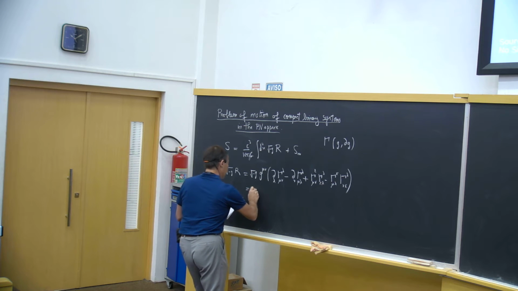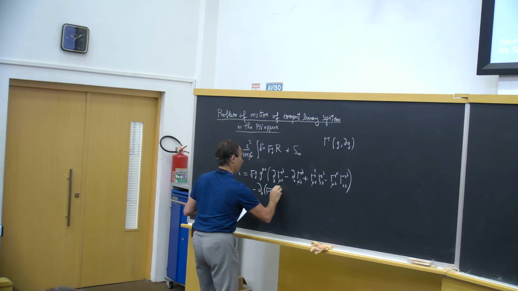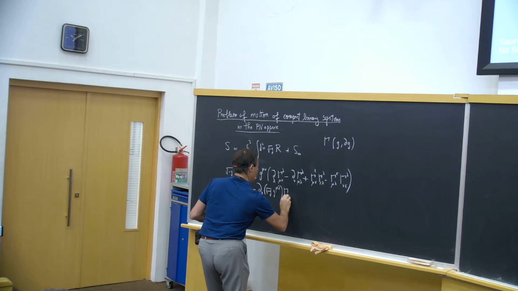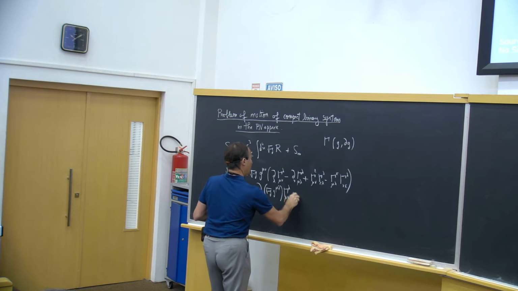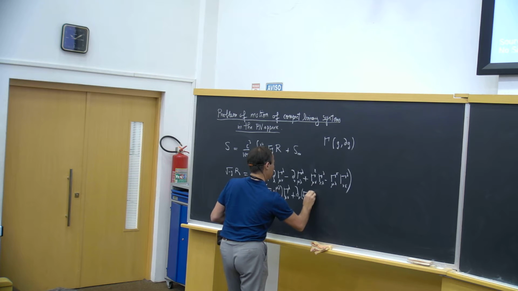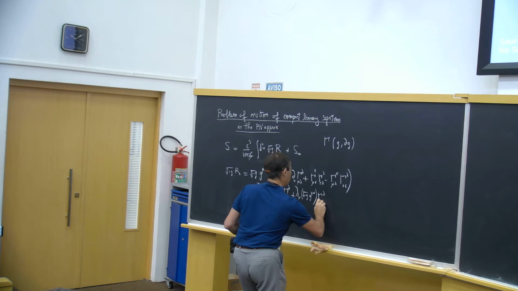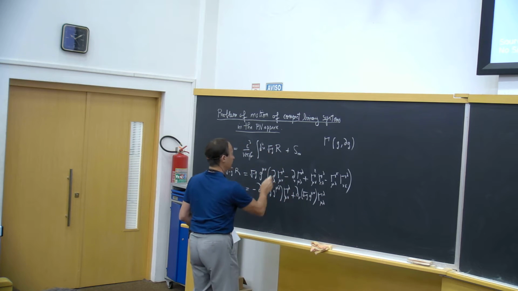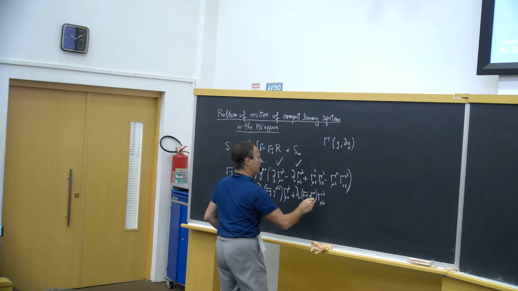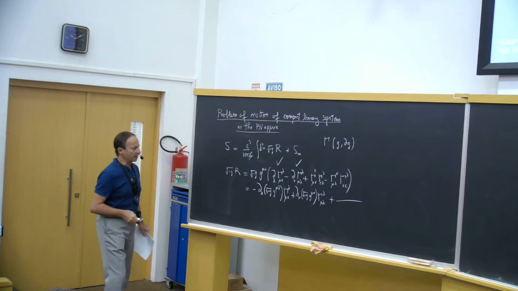So I write that this is minus partial_lambda of square root of minus g, g^{mu nu} Gamma^lambda_{mu nu} for the first term, plus partial_mu of square root of minus g, g^{mu nu} Gamma^lambda_{mu lambda} for the second term, and then the two last terms that I keep as they are.